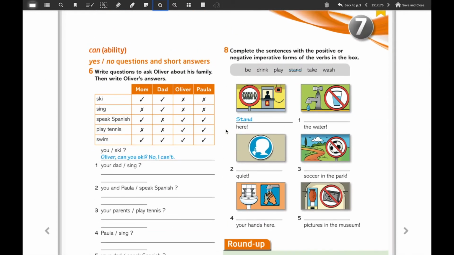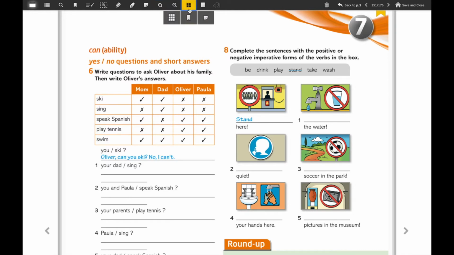Then on exercise number 8 you're going to complete the sentences with the positive or negative imperative form of the verbs in the box. You have it be, drink, play, stand, take, and watch. In this opportunity you have to pay attention if the imperative is negative or positive, okay, in order that you can use the word don't if the sentence requires a negation. So pay attention to the photograph, and here it says here, so stand here. Pay attention to the photograph number 1. You have a sign that is indicating a warning. Pay attention to this. You cannot do this.